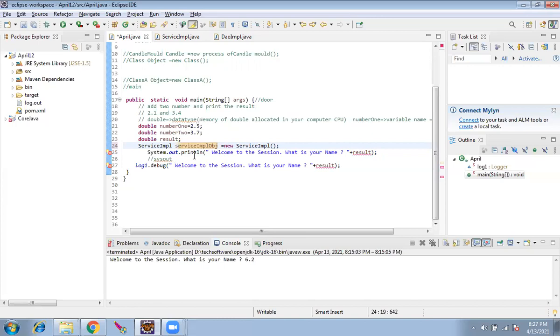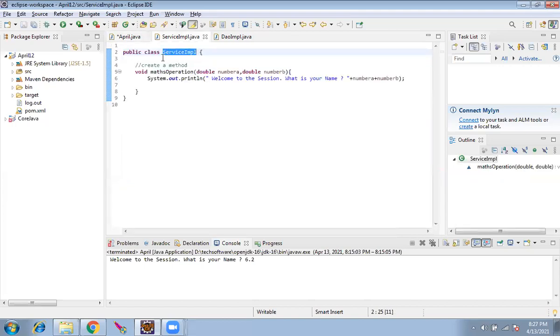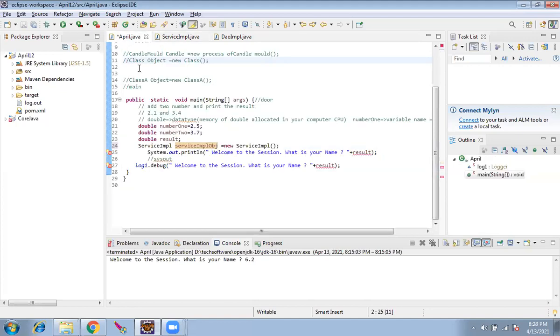If you follow it, it is easy to understand that this is an object of this particular class. Are you clear now? Yesterday I said class object equal to new of class. This is a class because it has a class keyword. So instead of this class, we can replace service, then the object name, which can be anything, equal to new of service.